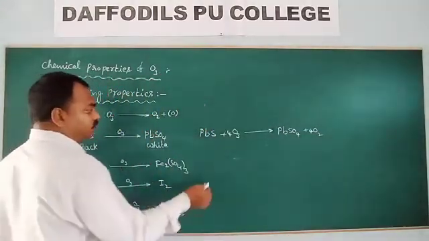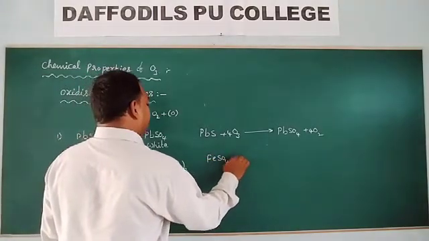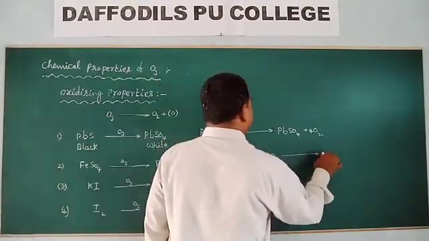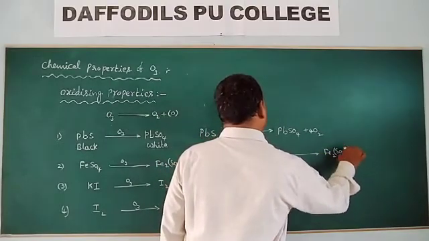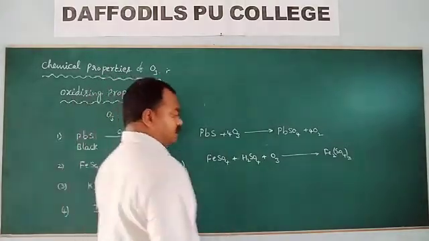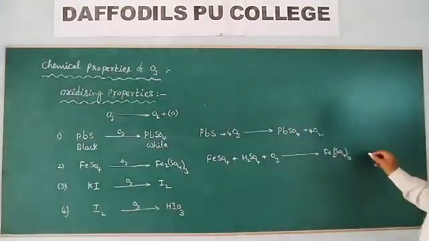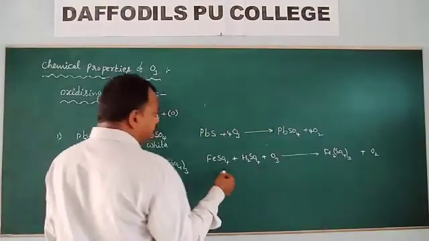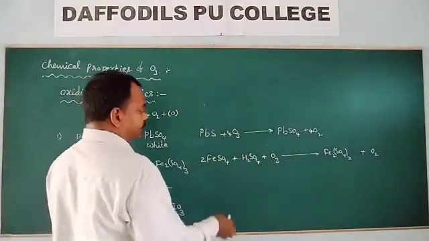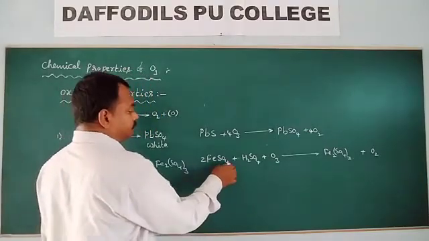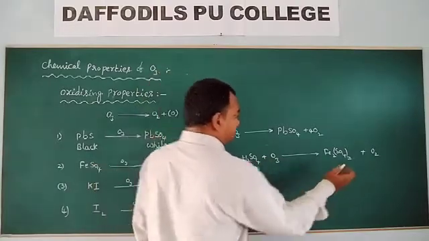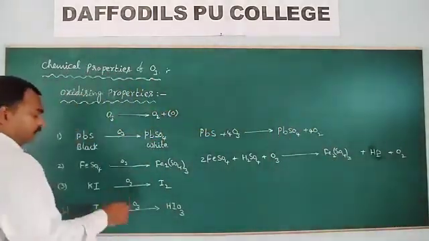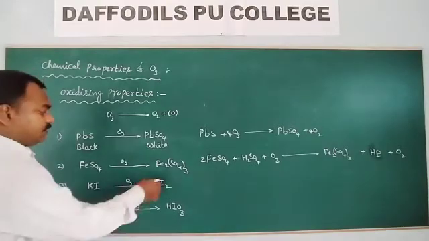Ferrous sulfate, acidified ferrous sulfate, is oxidized to ferric sulfate. Next, potassium iodide solution is oxidized to iodine.